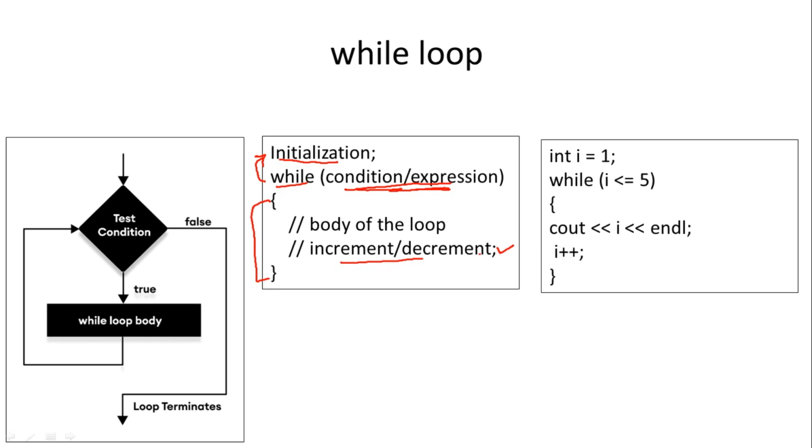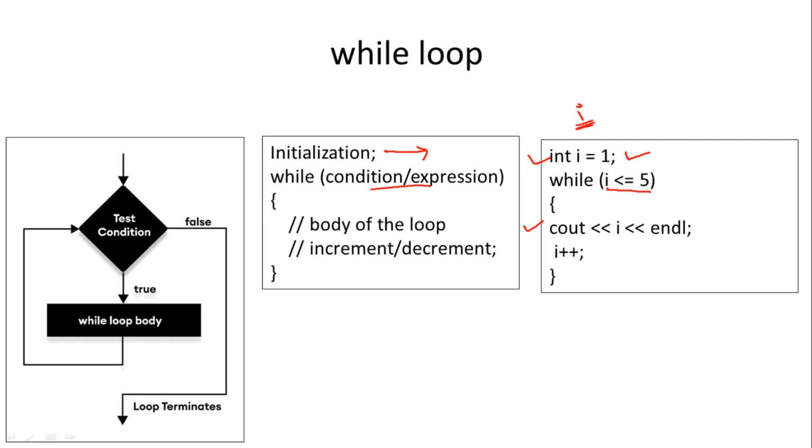So the working of this while loop is, first initialization will be done. For example, here one variable I is taken, acting as a counter. Counter means it defines how many times the loop will be executed. Initialization means the starting value assigned to I, so here the starting value assigned is 1. Condition checking will define where to stop. The condition is I less than or equal to 5, so until I becomes greater than 5, this loop will be executed multiple times.